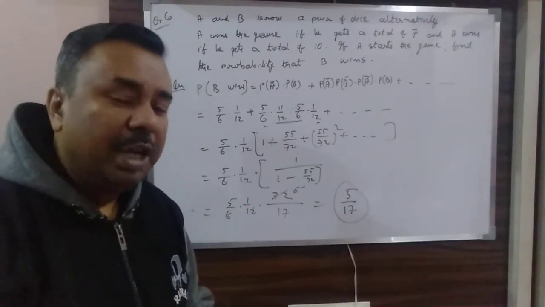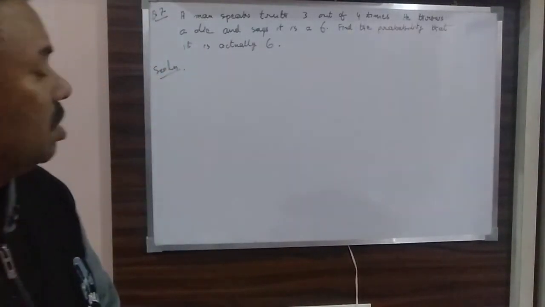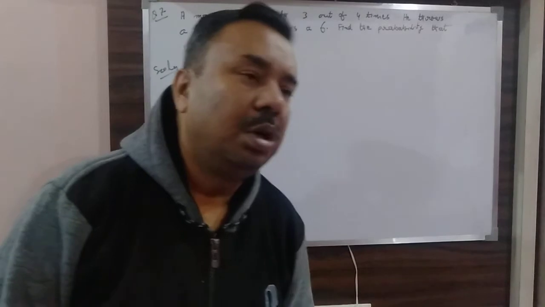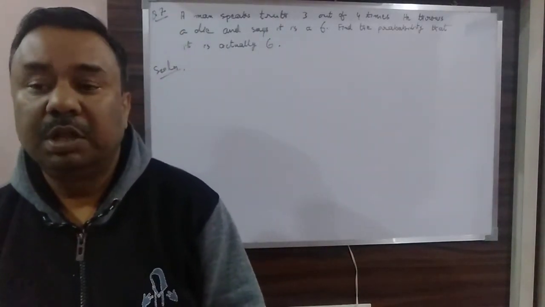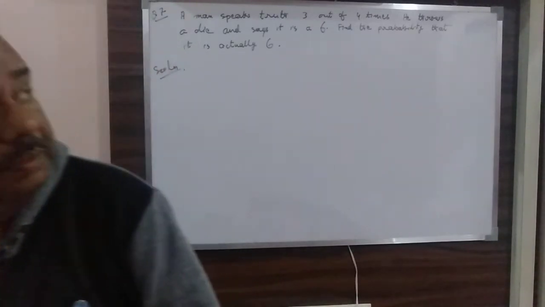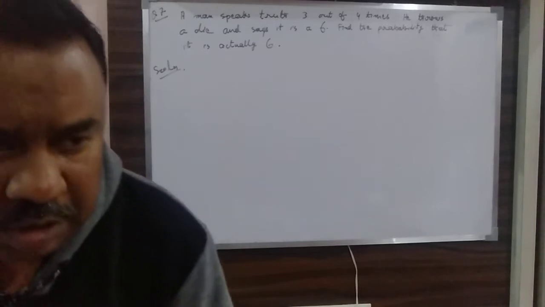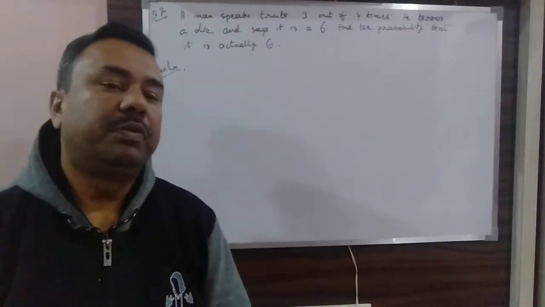Now I am proceeding on to the next question. So now this is the third question, which is based on the question of total probability, where you have to find out conditional as well as total probability. The question is saying that there is a man, he says truth only 3 out of 4 times.